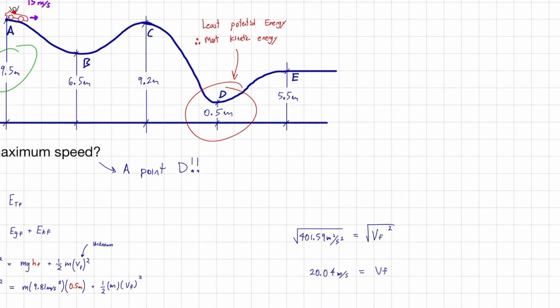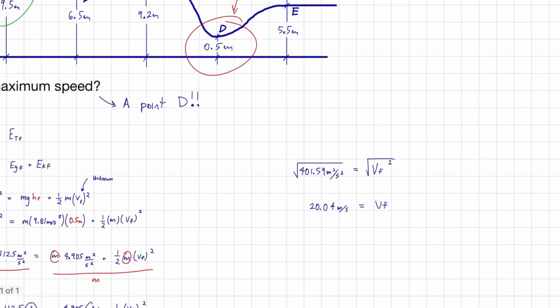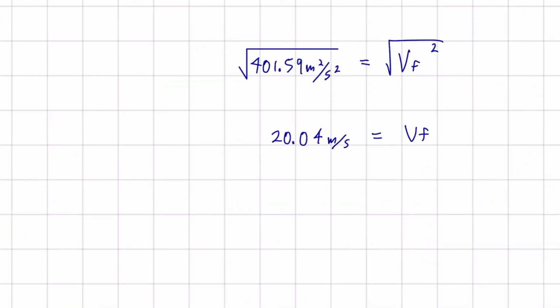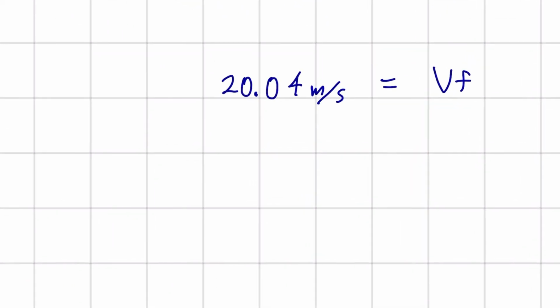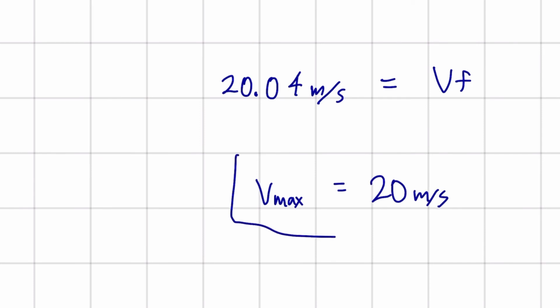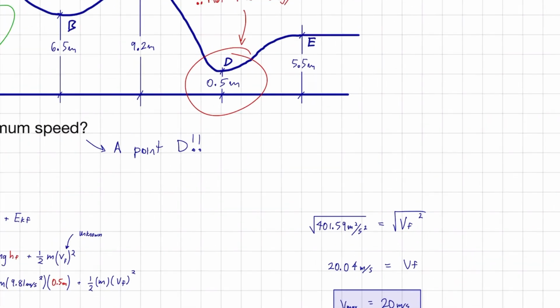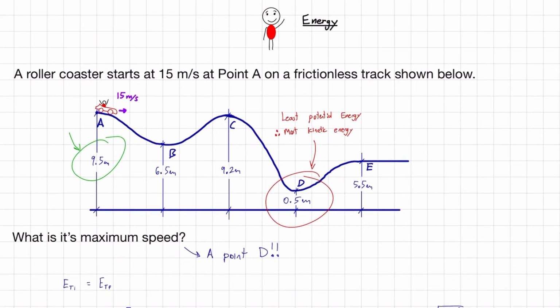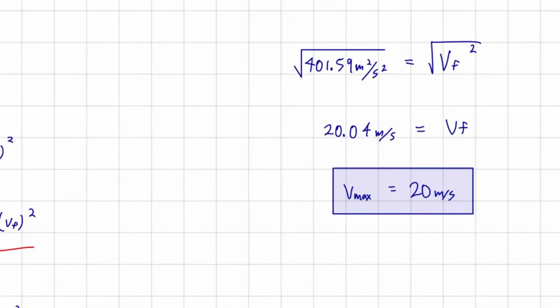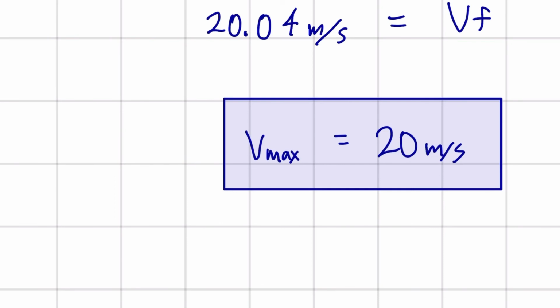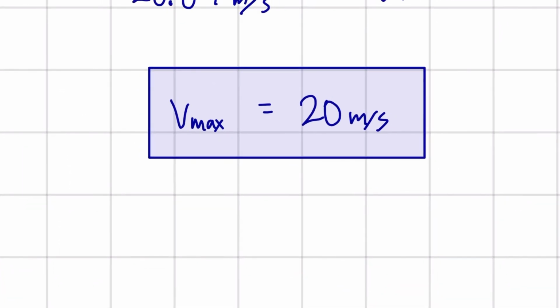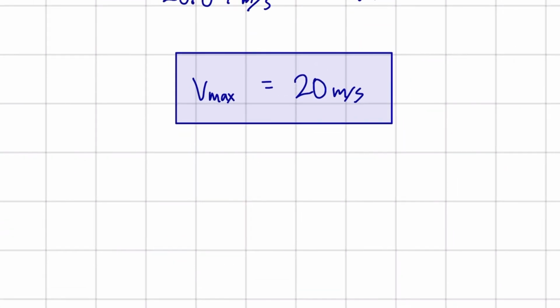So at point D, our speed is 20.04 meters per second. And that is our vmax. vmax is equal to 20 meters per second. And I'm just keeping two significant digits because in our problem, that is the number of significant digits that we're given. So in our final answer, we'll keep that consistent. So our vmax is 20 meters per second.